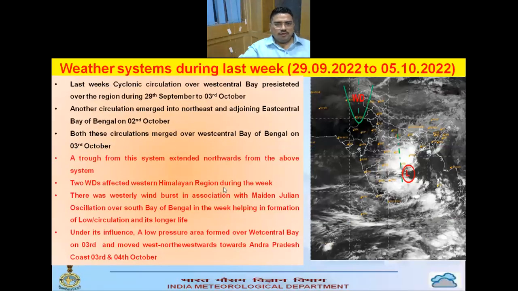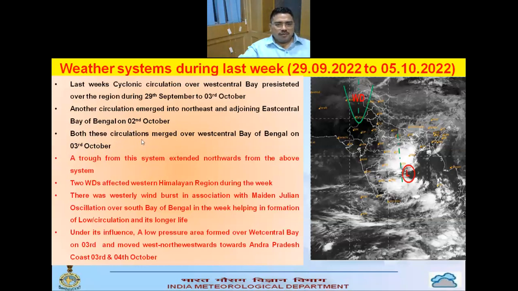Now move to the synoptic systems that prevailed during last week. This is a summary of the synoptic systems. A cyclonic circulation over West Central Bay of Bengal persisted during 29 September to 3rd October, and another cyclonic circulation emerged over northeast and adjoining East Central Bay of Bengal on 2nd October.